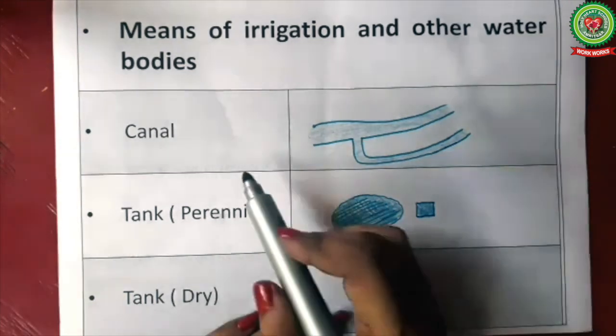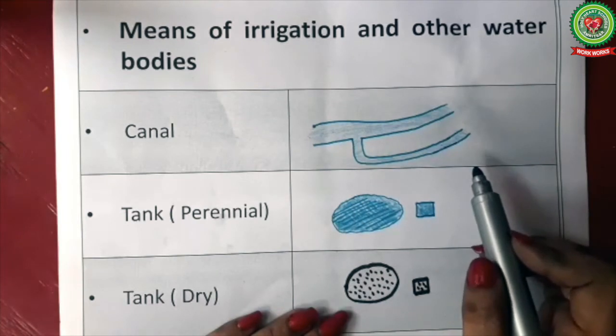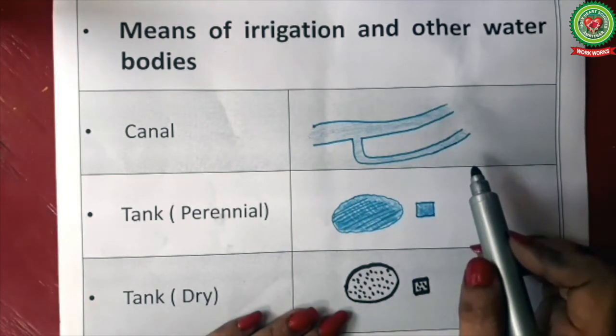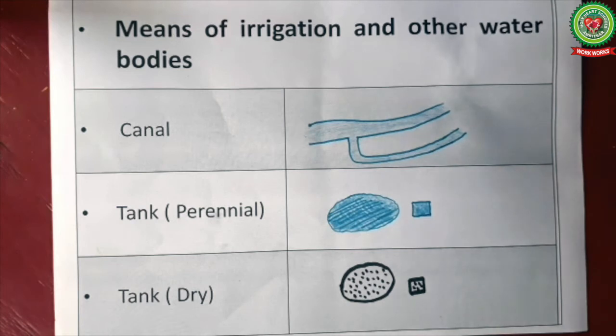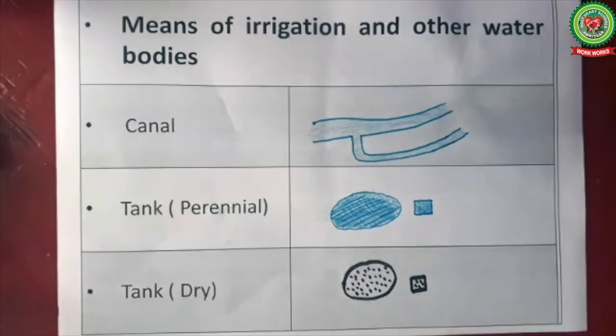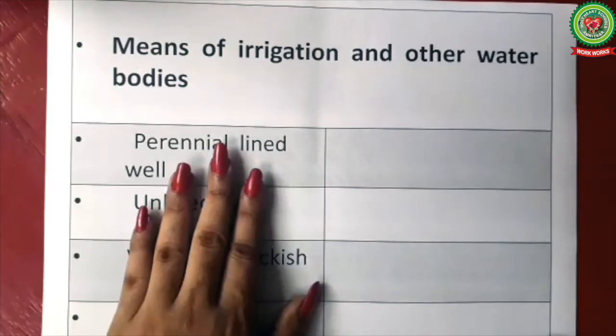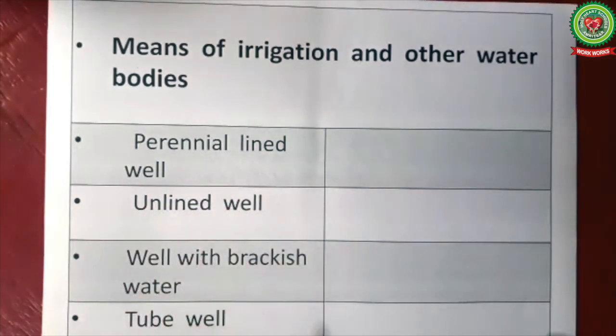Children, canals are mainly used in North India, that is the Indo-Gangetic Plain, as a means of irrigation because there are many perennial rivers in North India, whereas tank irrigation is prevalent in the peninsular plateau of India. In India, 40% of irrigation is done by canal and 20% by tank. The other means of irrigation are wells and tube wells.